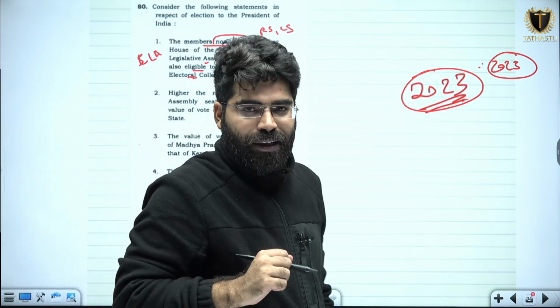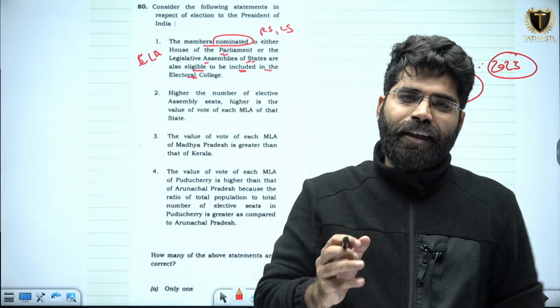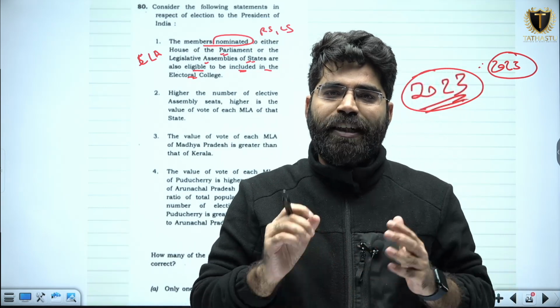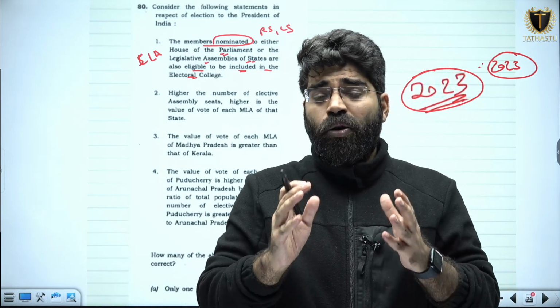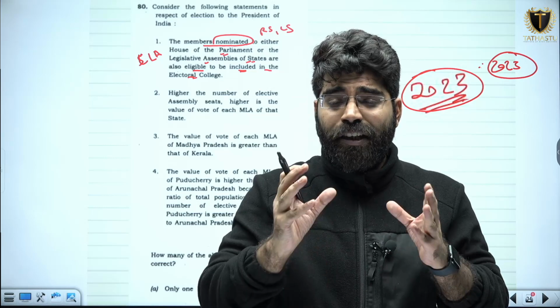Always remember that in case of presidential election, it is only the elected members. Understand elected carefully.